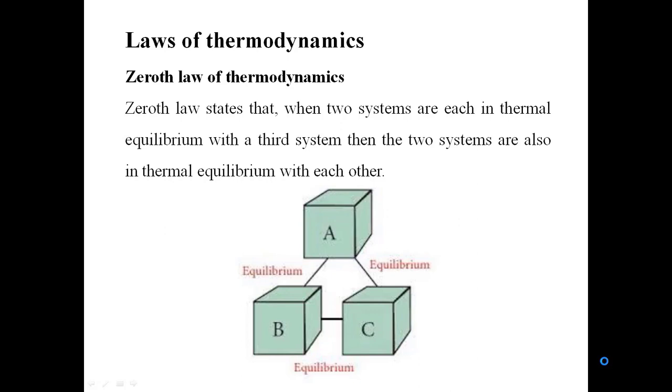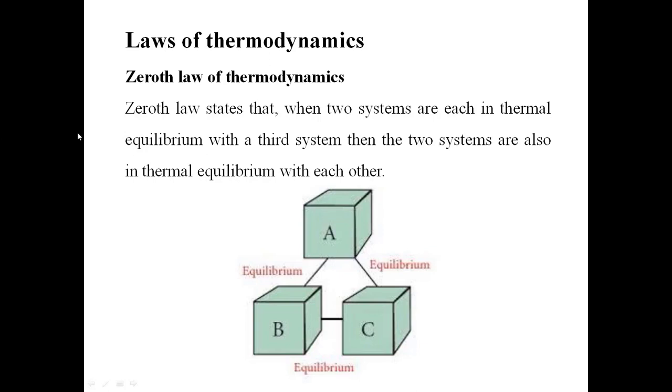Laws of thermodynamics. Here we have four laws: the zeroth law, first law, second law, and third law of thermodynamics.